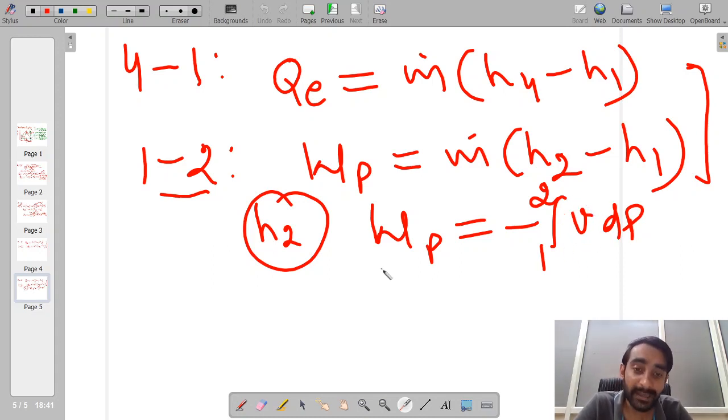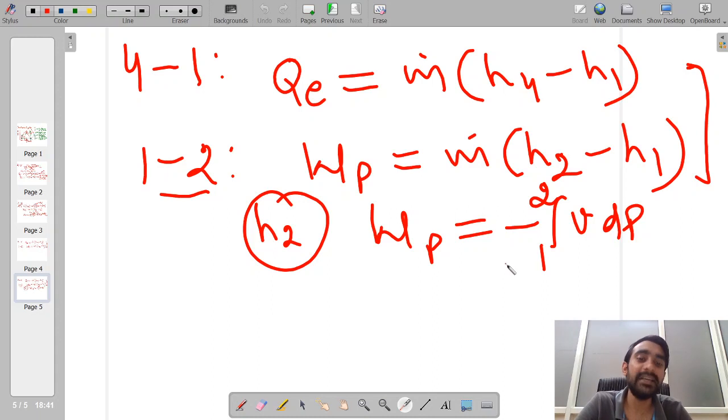Because at the inlet of the pump, we have a liquid substance, and starting from the inlet to point number 2, which is the outlet, during the entire phase the state of the substance is a pure liquid, whether it is saturated or subcooled, but it is a liquid state.